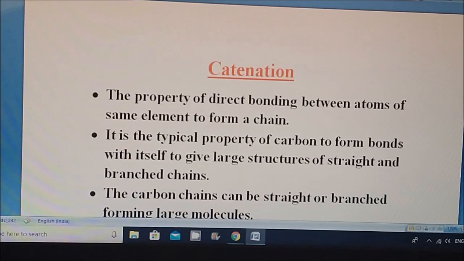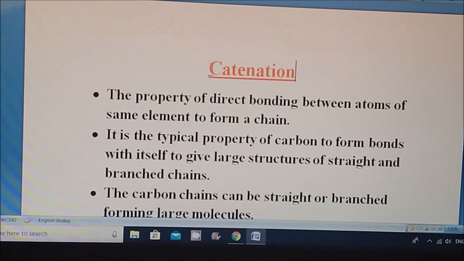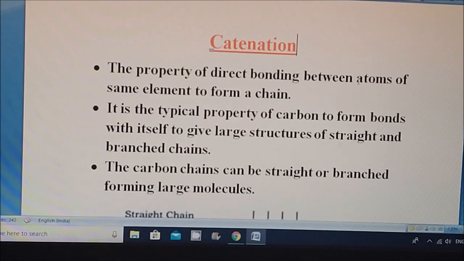Dear students, today we are going to discuss the catenation property. You know what catenation property is? It is the property of direct bonding between the atoms of the same element. You can see this in carbon compounds in organic chemistry, where you might have seen the lengthiest chains made up of carbon atoms.